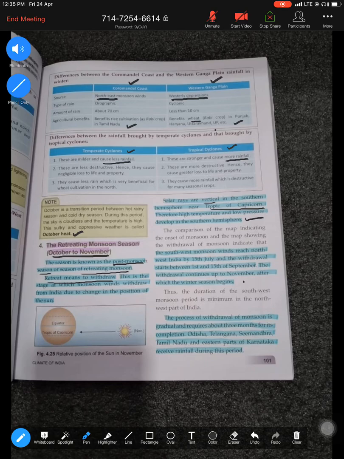So this is what happens during the retreating season. Now here you must know a few months, to be specific, as to how they continue retreating till the month of October. The rainfall starts decreasing slowly from July. They start withdrawing in September, November. That is how they start. It is gradual, and it requires 3 months. This is how they start withdrawing monsoon from the different states during this period.